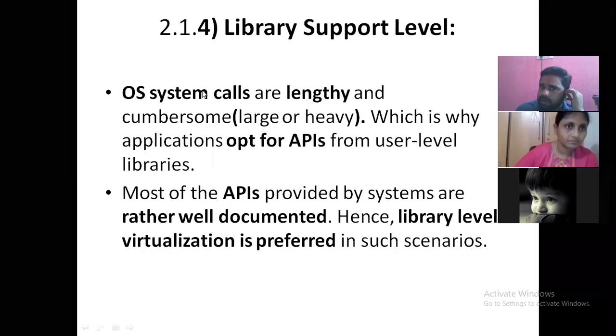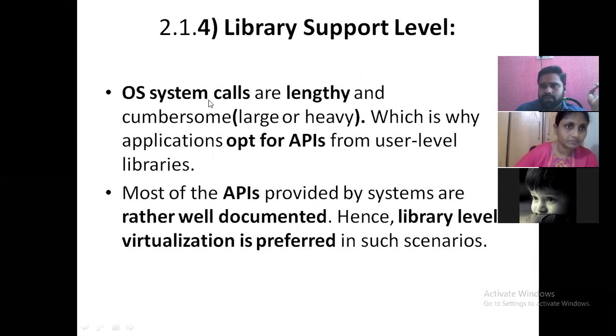Once again, guys, the system calls. The next level is the library support level. Here the system calls are lengthy and cumbersome. Cumbersome means large and heavy. A system call is nothing but a service we get from the operating system. Next, these are replaced with APIs, application program interfaces. This API also has a disadvantage: it won't have proper documentation. That is why it is replaced with library level virtualization.